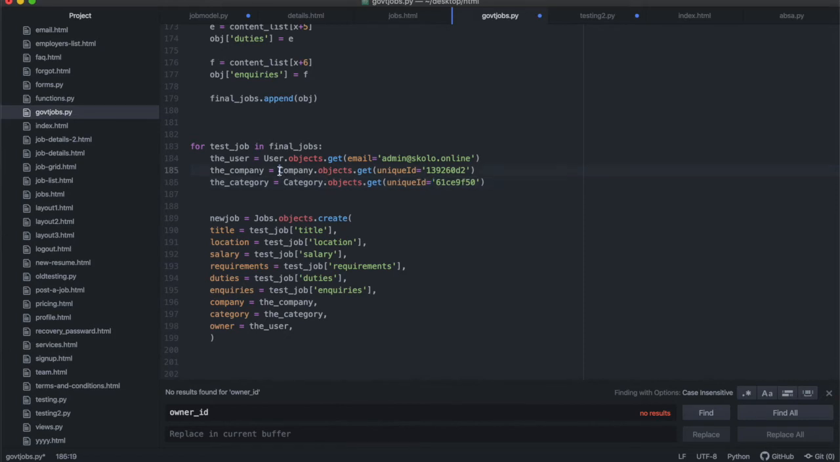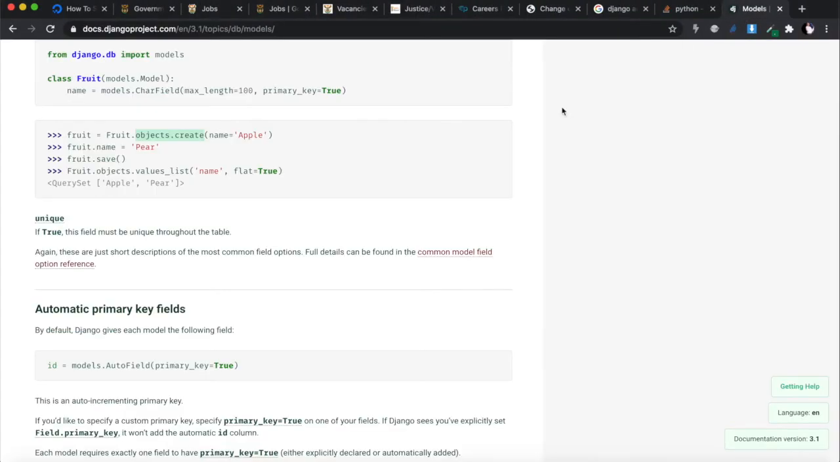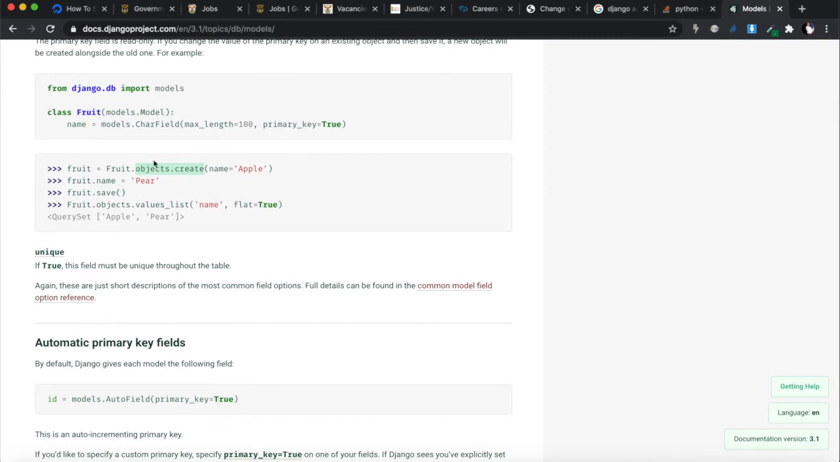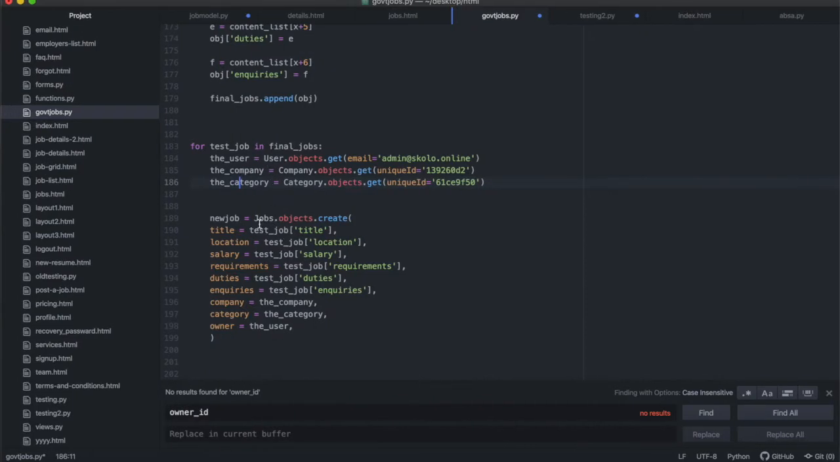So I was able to say company get this one, and then categories get these ones, and then I'll have the company and the category that I want to save this under. Okay, so this is how I did this. And then after that, I went new job, jobs.create. If you want to know where I got this from, this is from the Django documentation. When you want to create a new job, you can just say the class, objects create, and then you add all the variables that need to go in there, right? So this is the class that I'm creating it under, objects create, and then I'm going to add all of this, and you'll see the way I've added it in here.